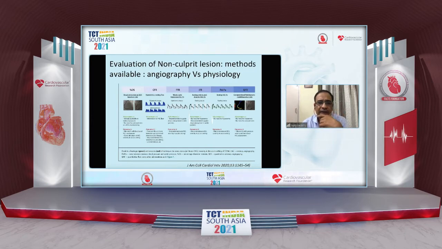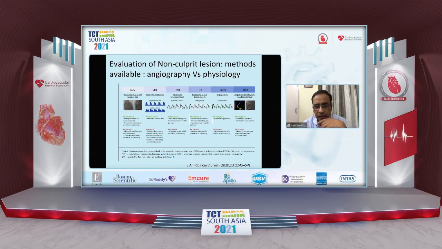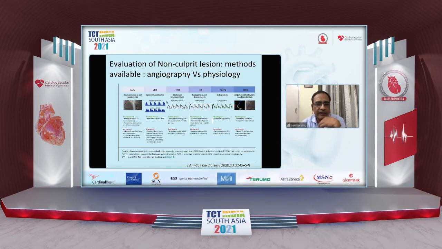Now, we do know that these are all the options available. What is available as far as assessment of the non-culprit lesion is concerned? Angiographic assessment has the advantage of being immediately available. There's no need for a pressure wire or software processing. But there's a mismatch with functional assessment. So there is an issue as to whether we actually need to do it or not. And this often leads to overestimation of the non-culprit lesion, even allowing for the oculostenotic reflex.